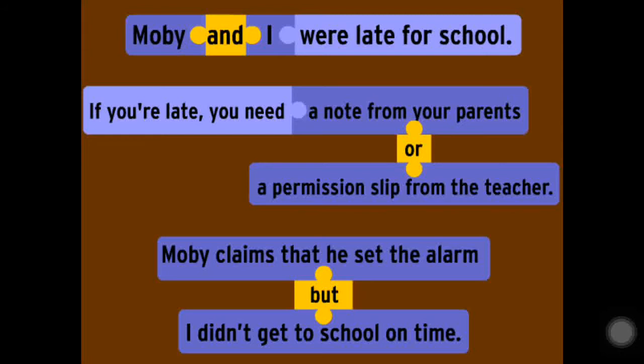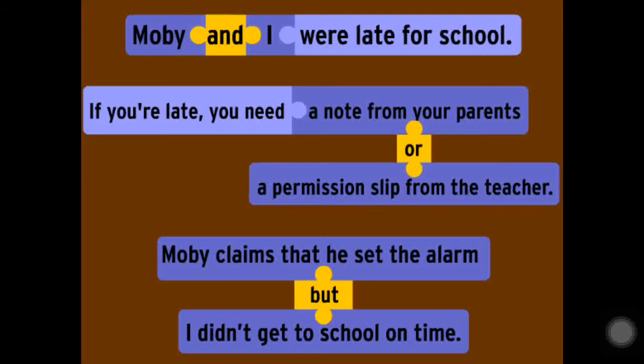If I say only I didn't get to school on time, then the other person's immediate question will be, why? There is no reason for that, right? I didn't get to school on time. You are saying that's it. But what is the reason for not getting to school on time? Why are you late? That is not clear here. But if I put the word but here, the sentence is very much clear, isn't it? Moby claims that he set the alarm, but I didn't get to school on time. Now it's clear why you are late.